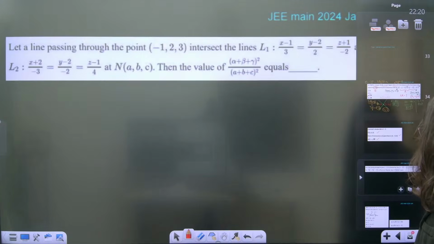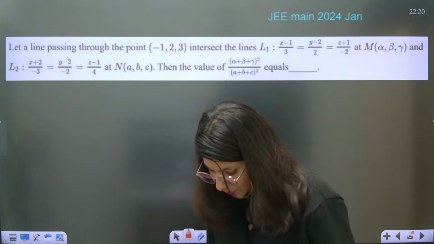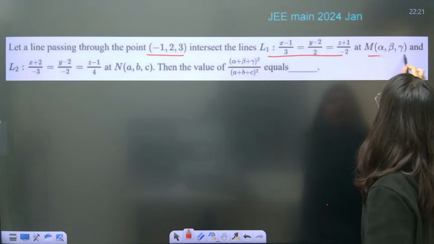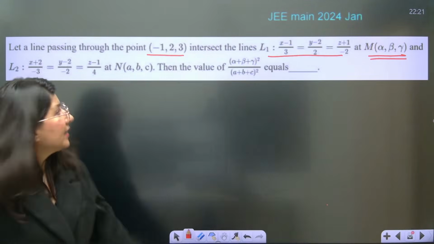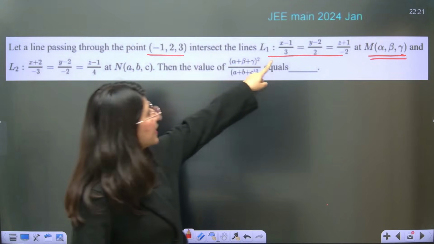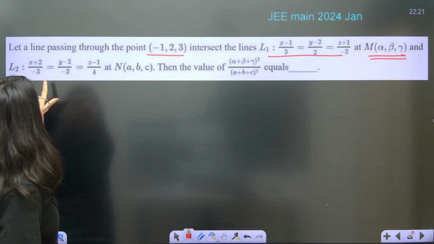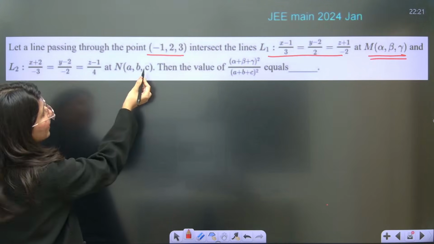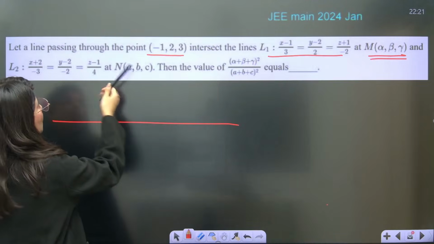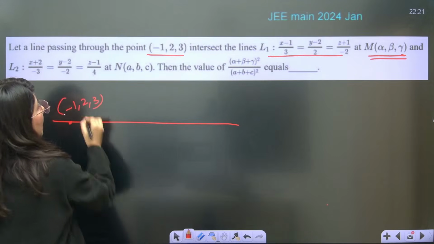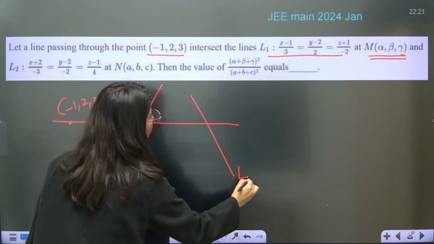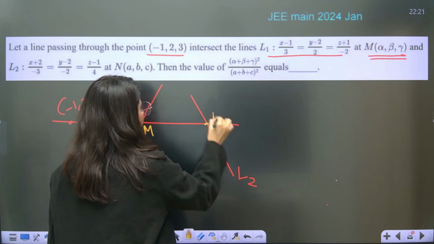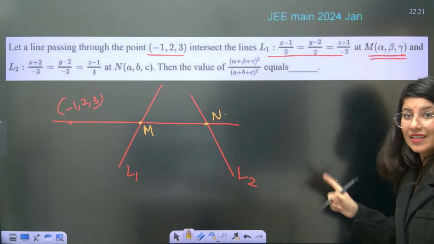Alright. Are we up for another question, guys? Let a line pass through the point -1, 2, 3 and intersect line L1 at point M and L2 at N. Then the value of this expression is what we need. Let us assume this is your line L. It intersects L1 and L2 again at M and N. This is a JEE 2024 question, guys, and these types are popular.